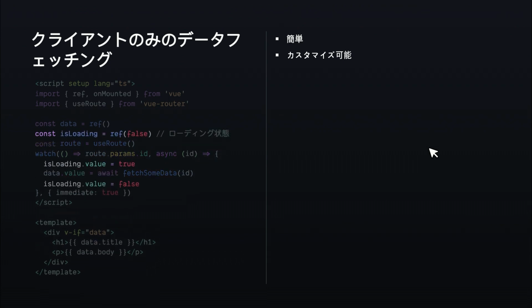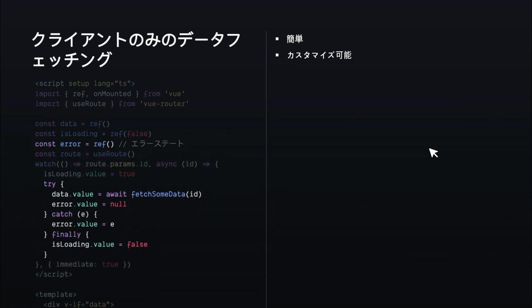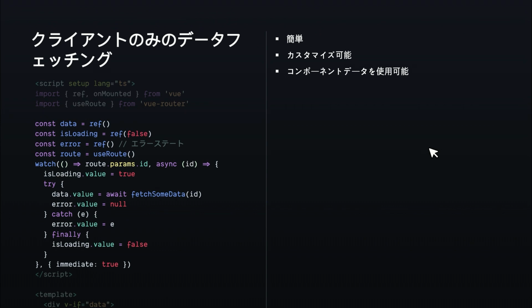So we can add loading state very easily. The same way, we can add error state, and this is because the code is located in the component itself. So we can use the component data, and we don't need to learn anything new from Vue. It's just Vue API. Nothing new from Vue Router.